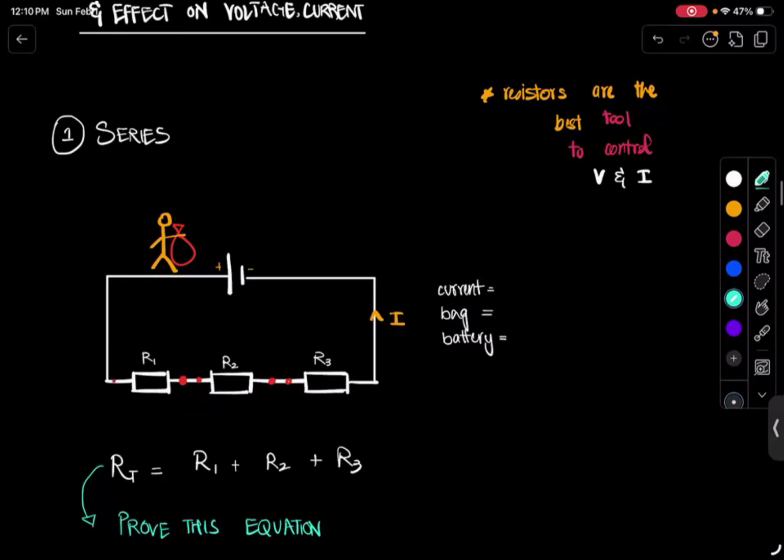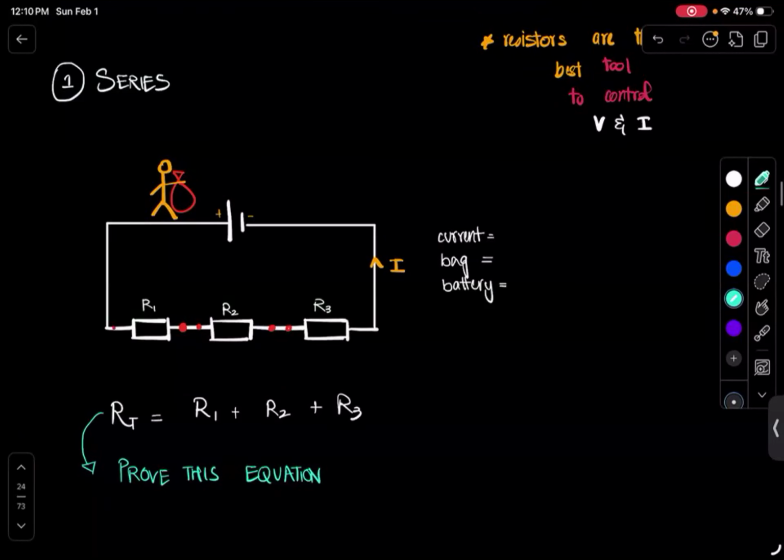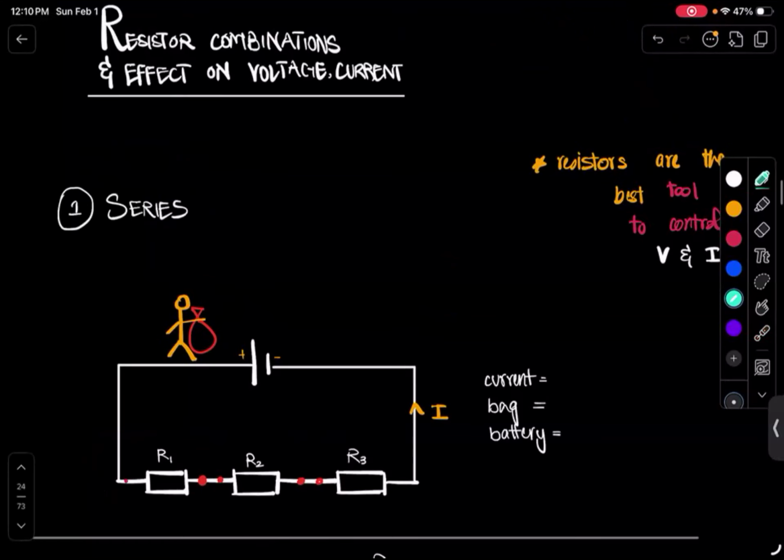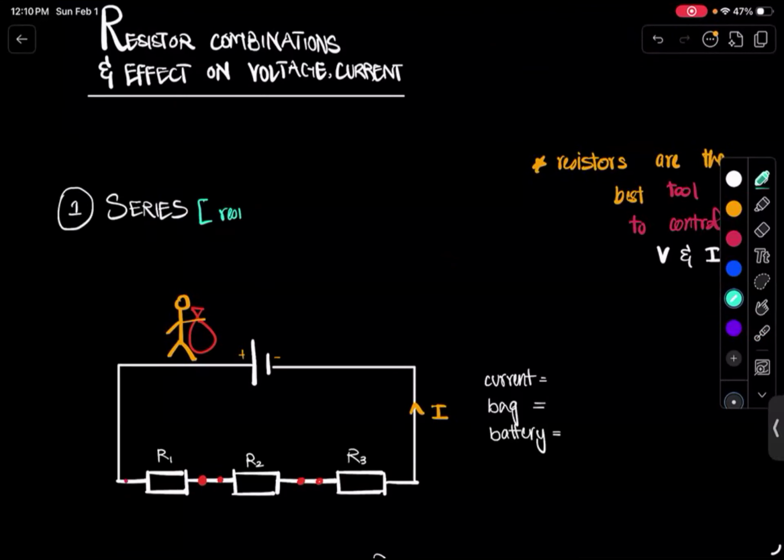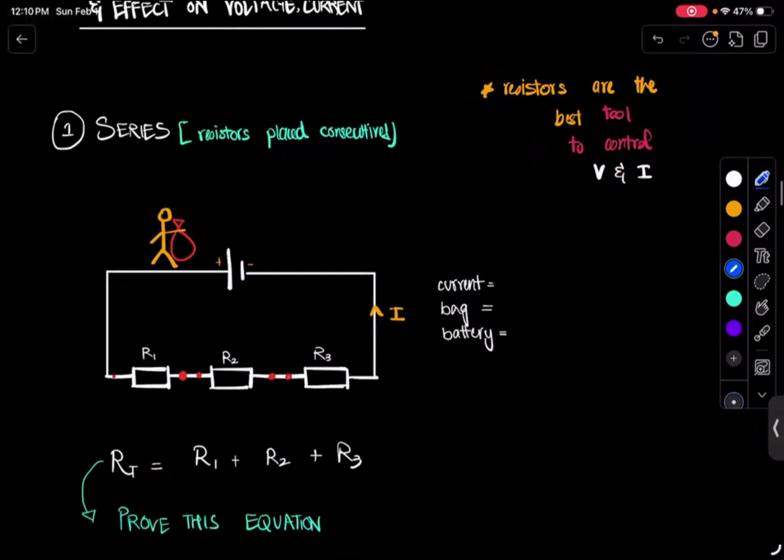Okay, so now look at this picture very carefully. Okay, so I'm talking about series for the moment only. Now, for a series circuit, this means that the resistors are placed consecutively. Consecutively. Okay, now I want you to remember two things for a series circuit.